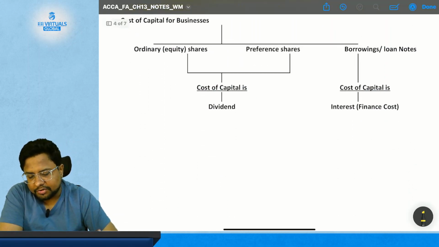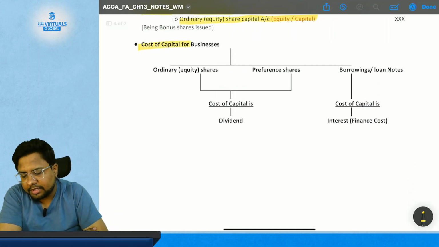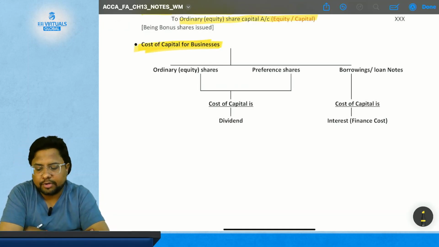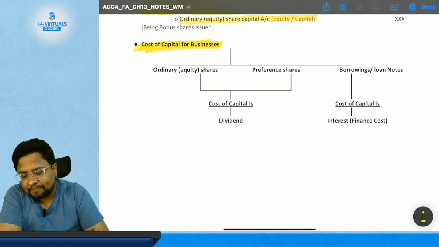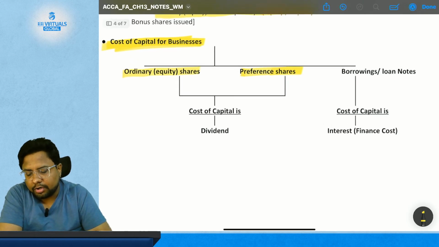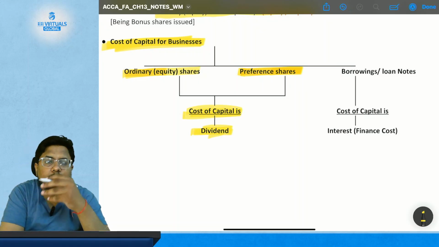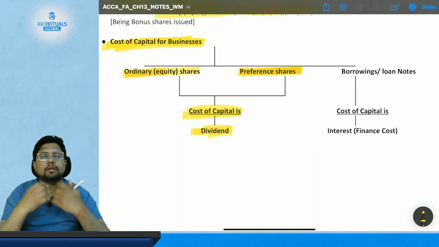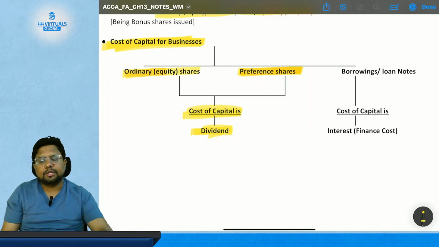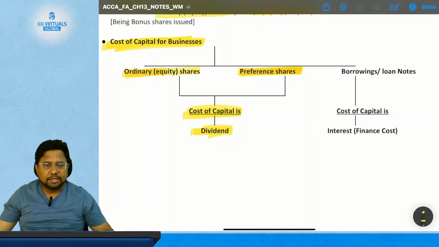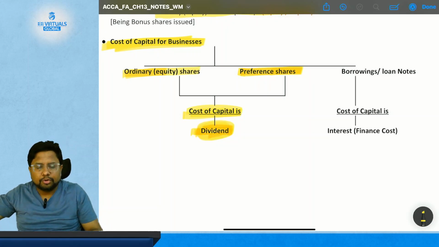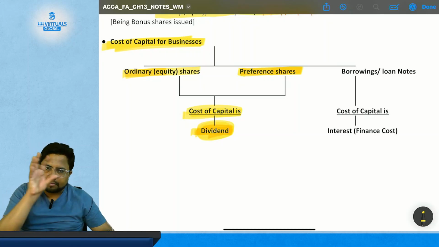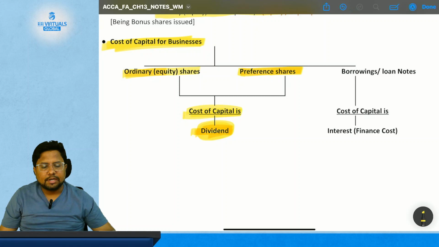Then the next topic for today is the cost of capital for business. For ordinary equity shares and for preference share, the cost of capital is dividend. So we need to understand what is the cost of getting the capital from equity share or from preference share. The cost which you need to incur against this capital is the dividend, because you need to pay them back in the form of dividend. So dividend becomes the cost of these types of financial structuring.